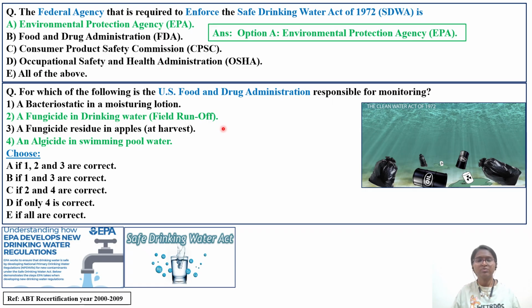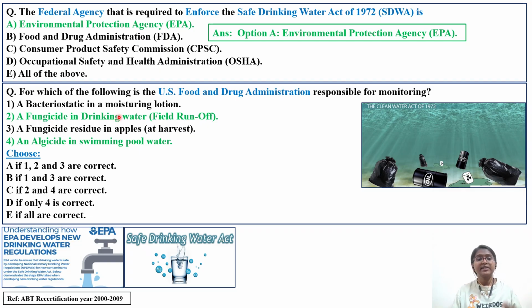So we need to check this fungicide concentration in the drinking water, and an algicide in the case of a swimming pool or water. Whenever you are doing fisheries, you apply certain chemicals to eradicate whatever unrequired algae will be there, you'll be applying algicide. So the algicide level should not be there in your swimming pool water. So those particular limits and all those regulations will be done by FDA.